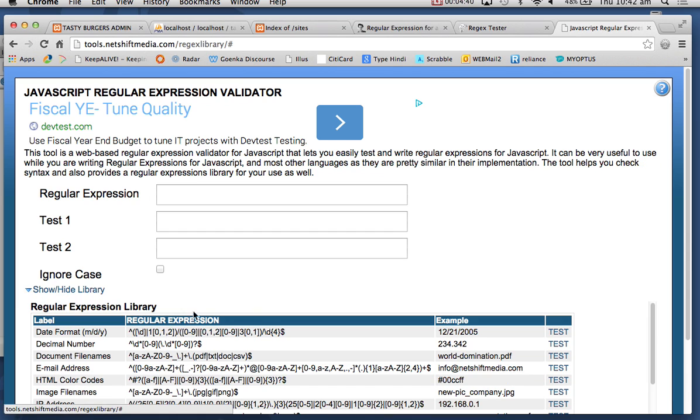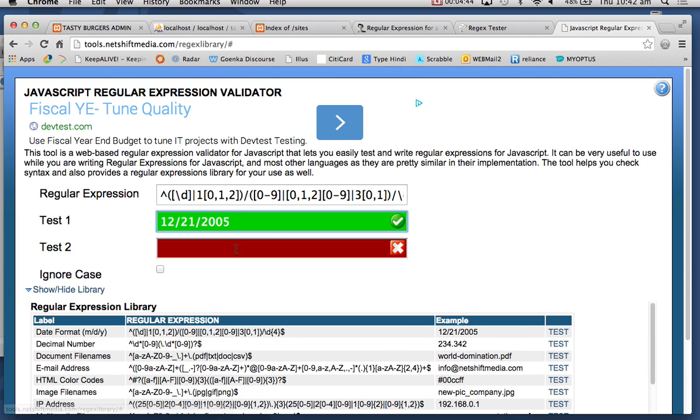So let me just show you a library test. So you see this form, if you give it this regular expression, it will only accept number slash 4 numbers. Anything more it won't accept.